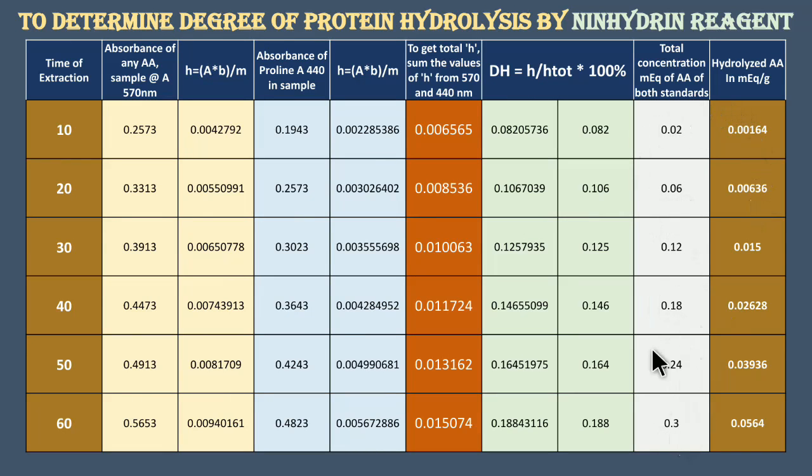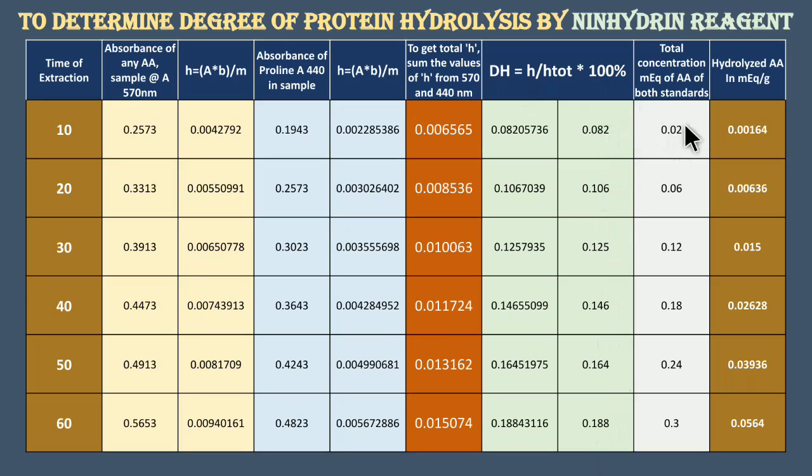So this has been considered, and as the degree of hydrolysis is going to remain as the percentage of the hydrolyzed amino groups, these values will be considered as the percentage. So these values have been multiplied to this